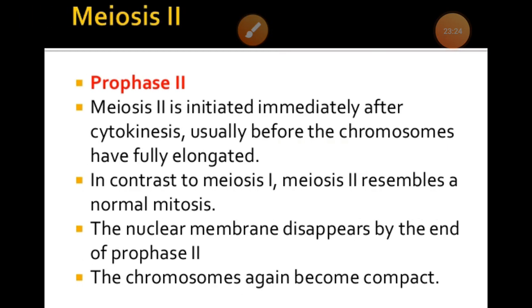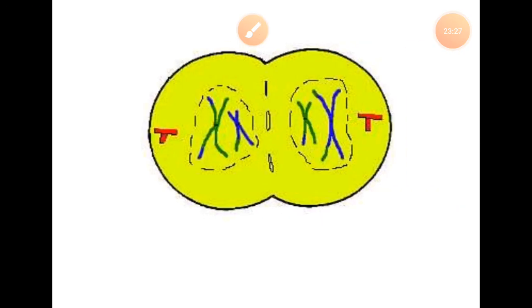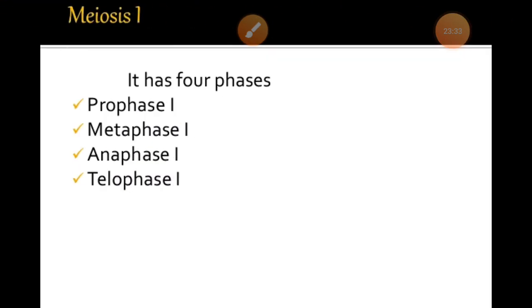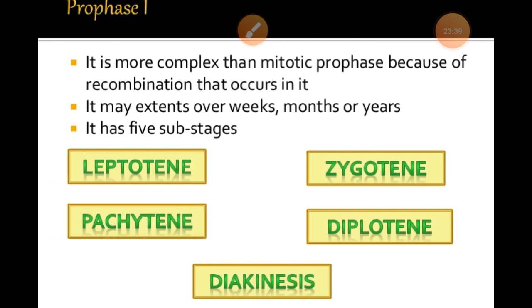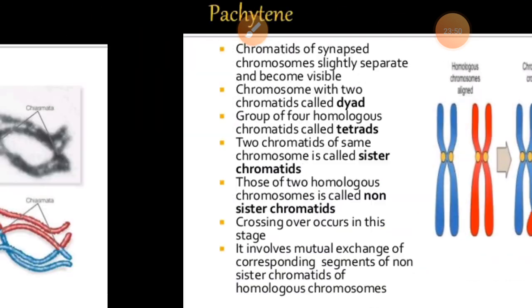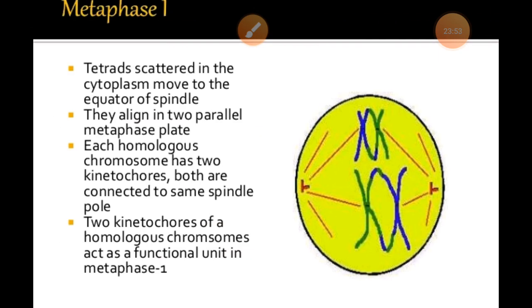So students, you must learn up to this stage, right, and you must completely remember meiosis first, which follows 4 stages: prophase, metaphase, anaphase and telophase. Especially in prophase first, I have told you there are 5 substages: leptotene, zygotene, pachytene, diplotene and diakinesis, in which the total development of homologous chromosomes and their chromatids takes place, right, and it is followed completely up to the telophase stage. And after cytokinesis, interkinesis takes place, which is always found between meiosis first and second.